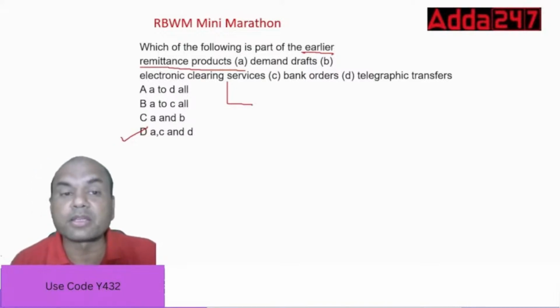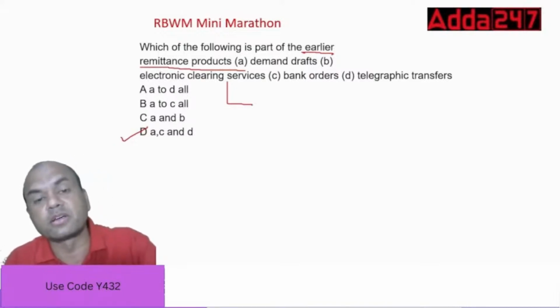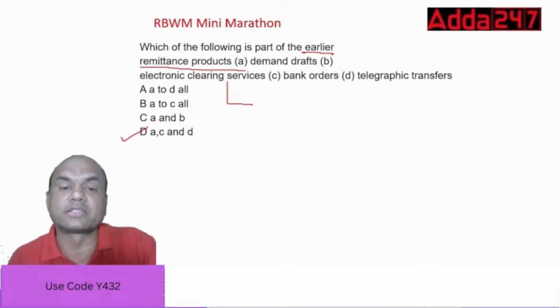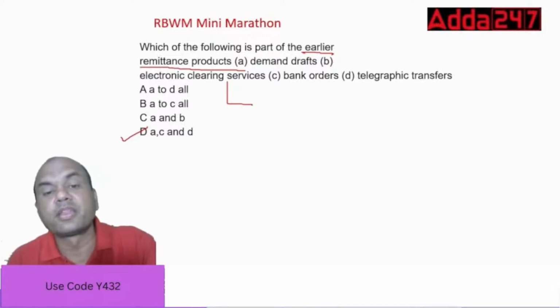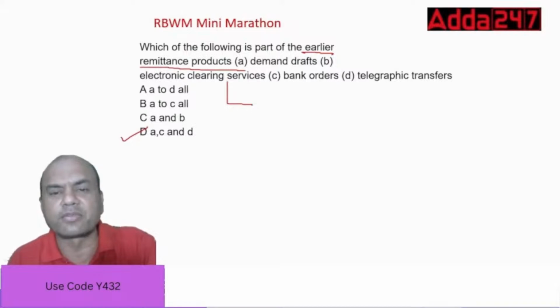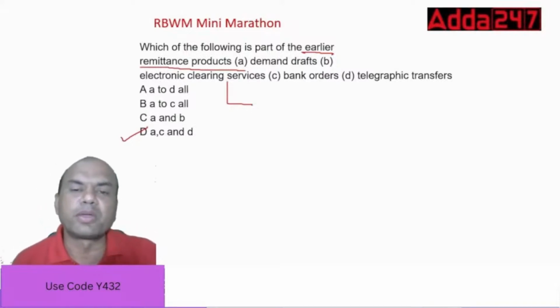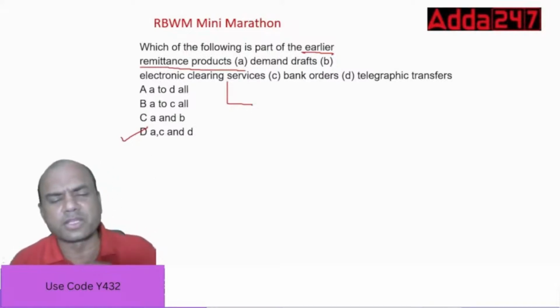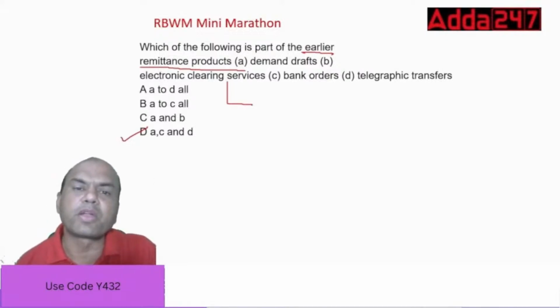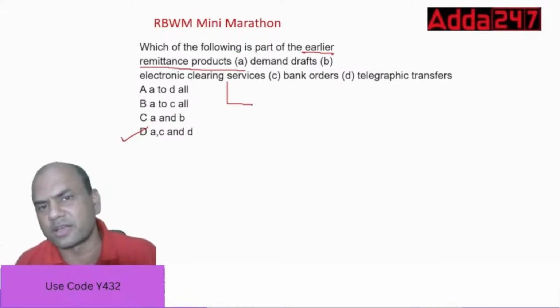So which of them are the part of earlier remittance products? The earlier remittance products are these. This is demand draft. Then bank orders. Bank orders and demand draft mean one and the same thing, roughly. What is the difference between pay order and demand draft? The only difference is pay order is given within the same city and demand draft is given outside the city, right? That is the difference.